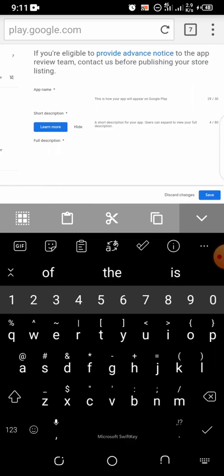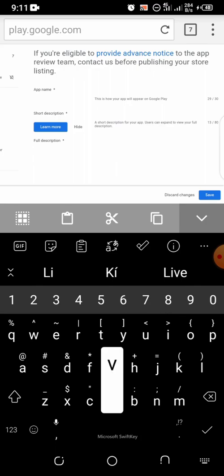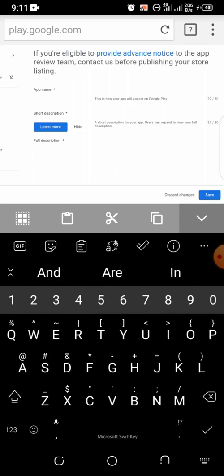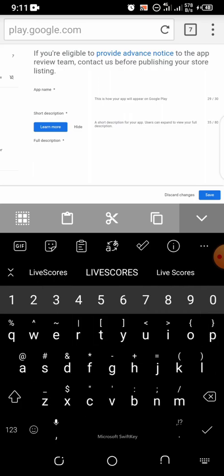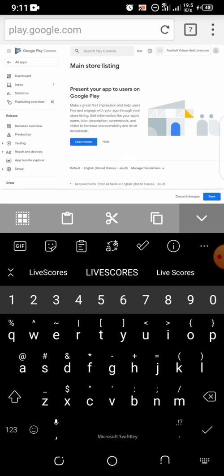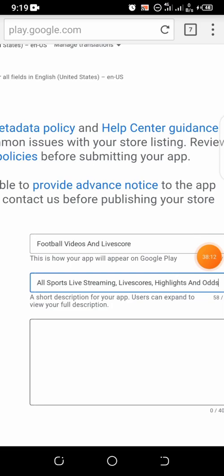So for the short description, I can say, okay, this is about football videos and live score, right? So I can say football, all sports, live streams, and live scores. I think that's good enough, right? So we can say all sports, live streams, and live scores. All right, so mine is going to be all sports, live streaming, live scores, highlights and odds.